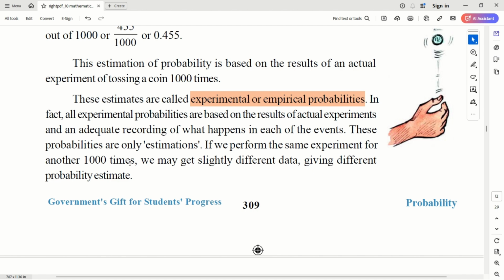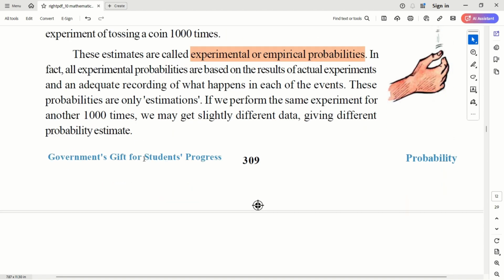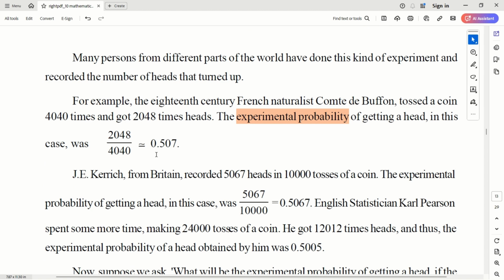It may not be the same. Even though you have a 0.5 chance of getting heads, maybe in the next 10 rounds we may not get heads. So there will be slightly different data, but more or less it will be close to that. Many persons from different parts of the world have done this kind of experiment and recorded the number of heads that has turned up.